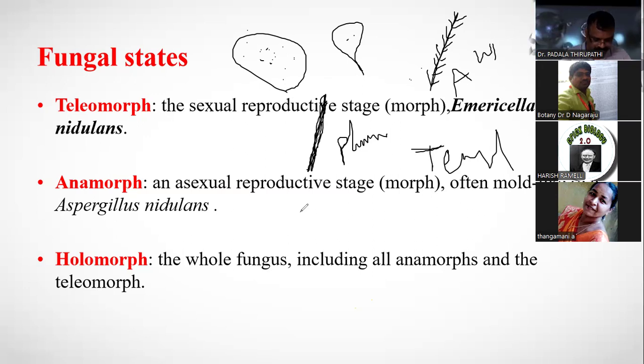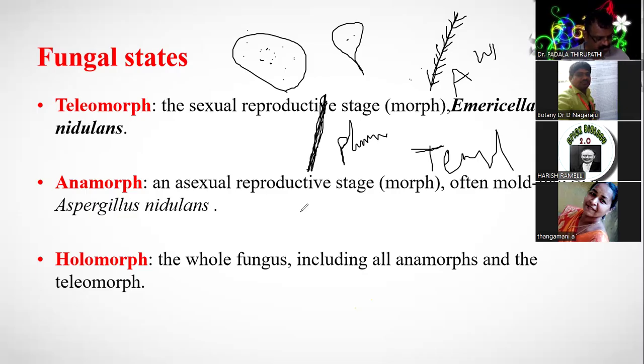What type of life cycle is it in the rust fungi? So many times they ask the question. Macrocyclic, dimorphic.